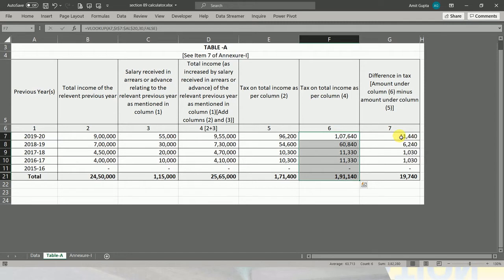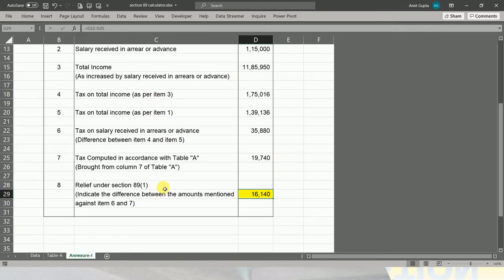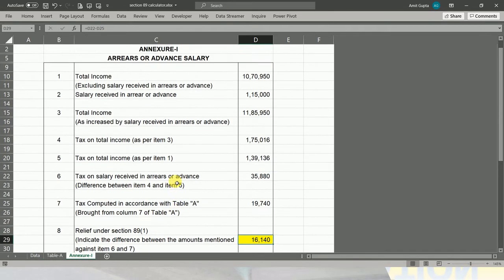So this amount is the tax liability for the arrears received for you in the current year. You can see this is 19,740. Now we have to calculate the tax relief under section 89(1). So this table will show you the tax relief under section 89(1).